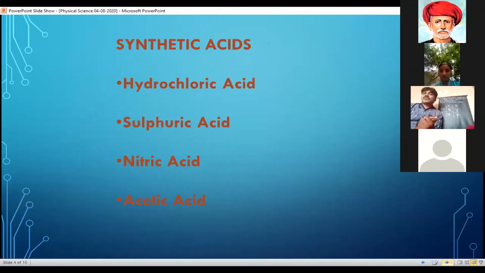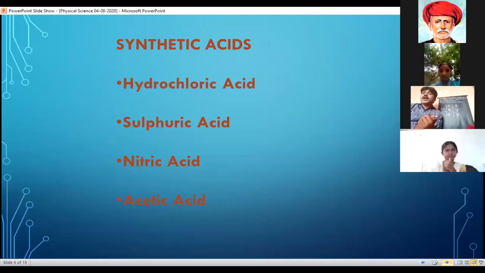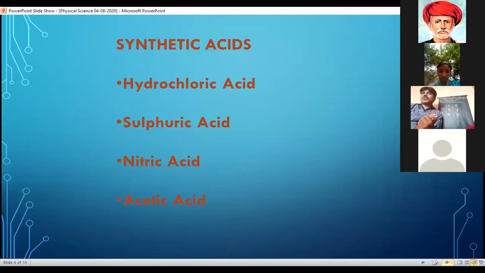In the chemical laboratory, we use some acids. They are hydrochloric acid, sulfuric acid, nitric acid, acetic acid. But don't taste these acids. I say that generally acids are sour in taste, but these are synthetic acids. So don't taste these acids because they are very dangerous. If you taste them, they can burn. These are the acids that we use for laboratory purposes. They are called synthetic acids or chemical acids.